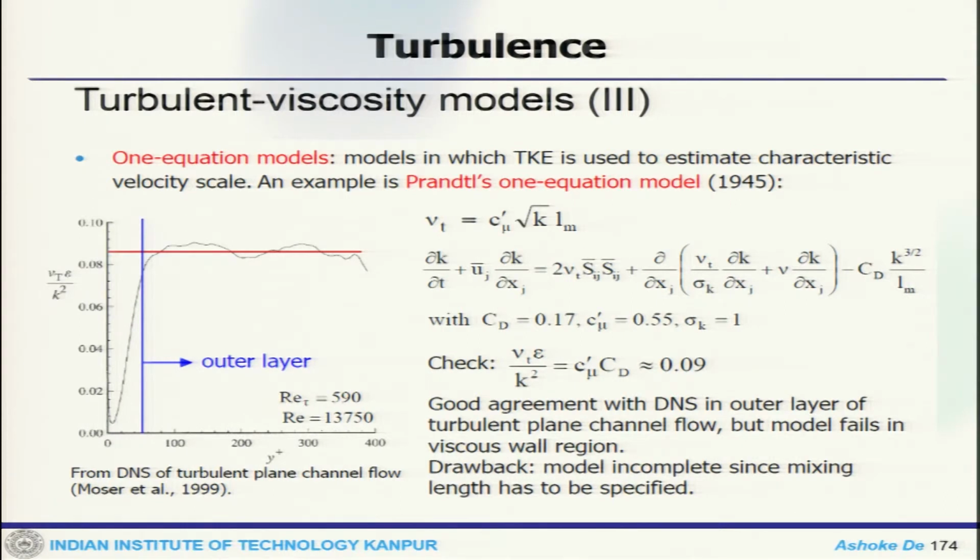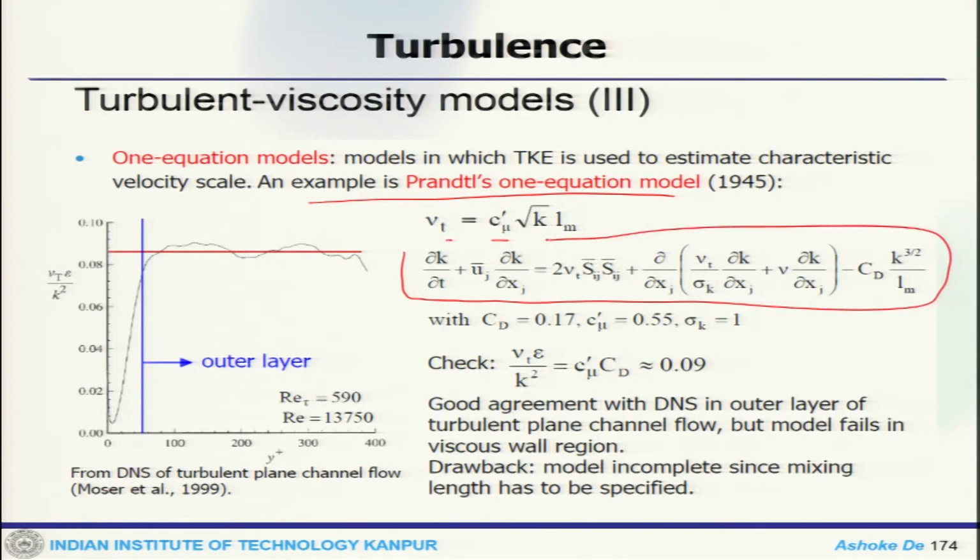Now, the development moved to a one equation model, in which turbulent kinetic energy is used to estimate the characteristic velocity scale. This is the example of Prandtl's one equation model in 1940, where nu T is approximated as a constant times the square root of kinetic energy times Lm, and this is the kinetic energy equation that used to be solved, where these are the model coefficients. This model has good agreement with the DNS in the outer layer of the turbulent plane channel flow, but it fails in the viscous wall region.